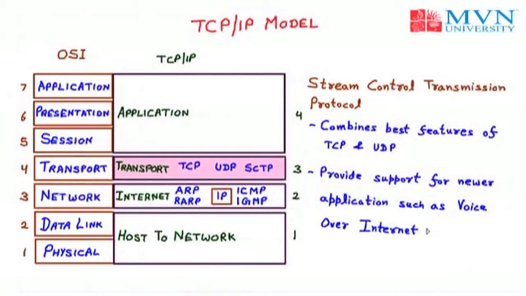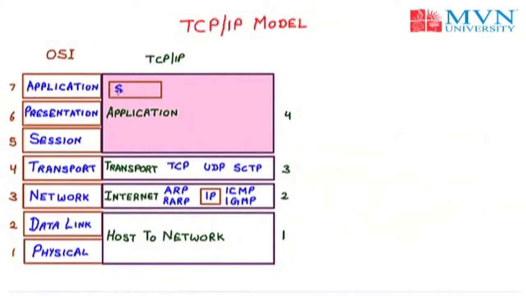So now we will discuss our next layer, that is the application layer, which is the fourth one in the TCP/IP model. The first protocol in the application layer is SMTP. SMTP stands for Simple Mail Transfer Protocol. When we want to send any mail, we use SMTP. In sending or transferring email, SMTP is used.